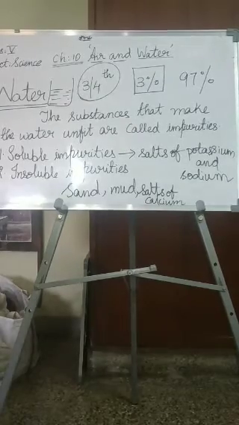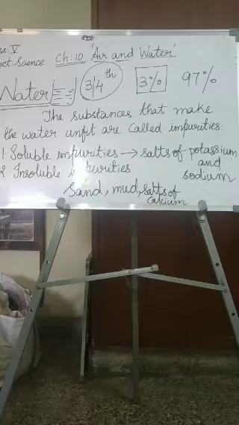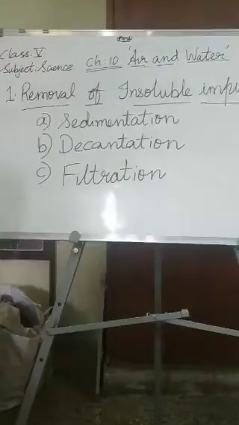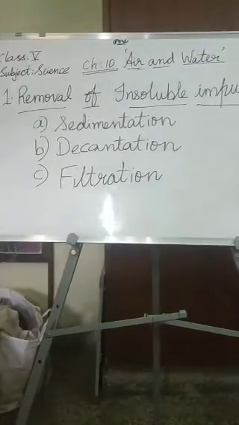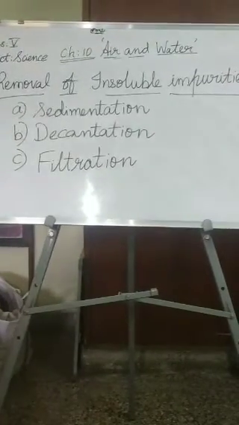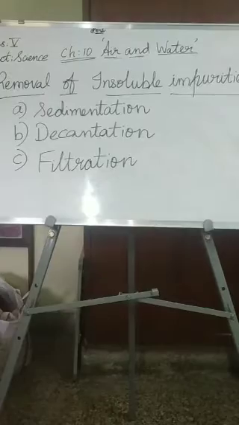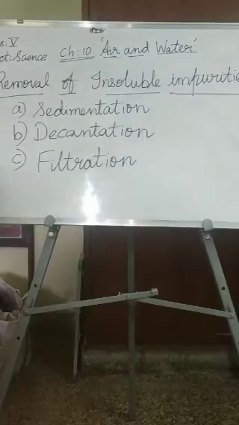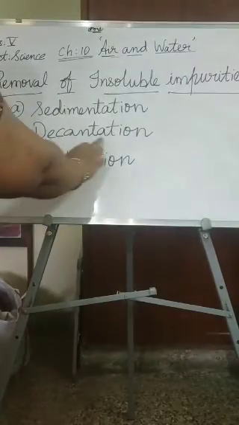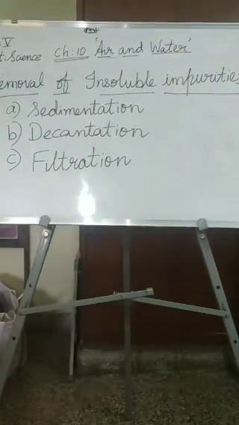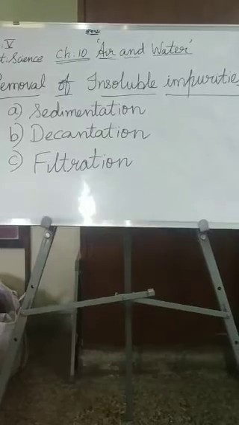Okay. Now we have different methods or processes for removal of impurities from water. First we will learn the removal of insoluble impurities, children. Just now we spoke about soluble and insoluble impurities. Now we are learning how to remove the insoluble impurities from water. We have three processes for that, children. First is sedimentation, the second is decantation, and third is filtration. I will explain these clearly. Please look at the pictures given in the textbook.